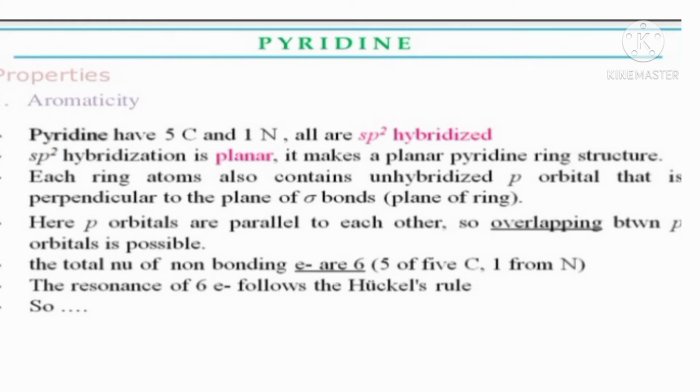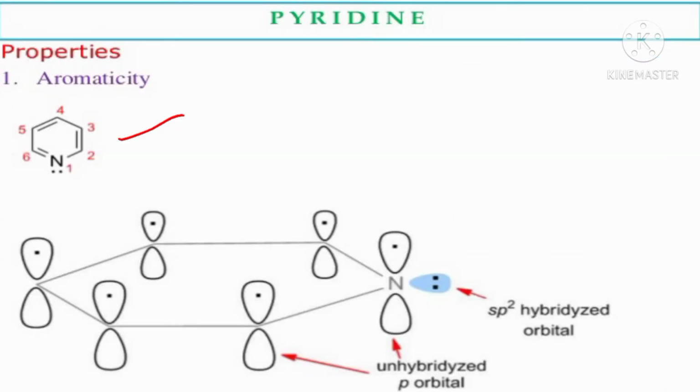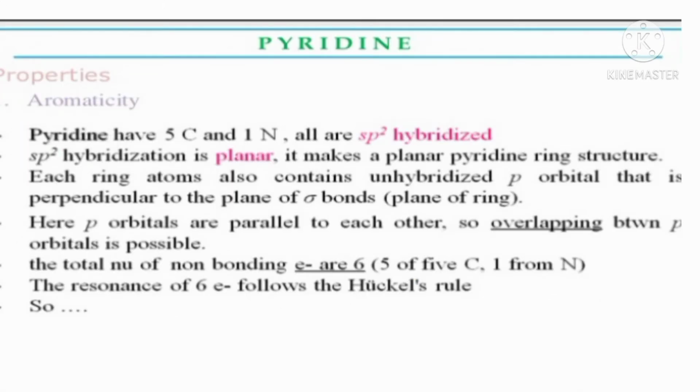Next, the p orbitals are parallel to each other, so overlapping between the p orbitals is possible. Here there are 6 p orbitals, one for each atom, and all p orbitals overlap with each other. Therefore the overlapping is possible. Here the total number of non-bonding electrons is 6, 5 for carbon and 1 for the nitrogen atom.